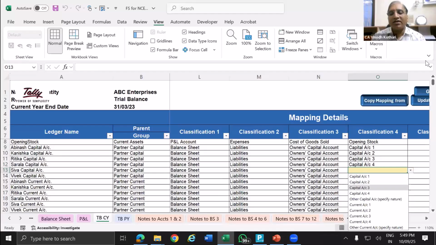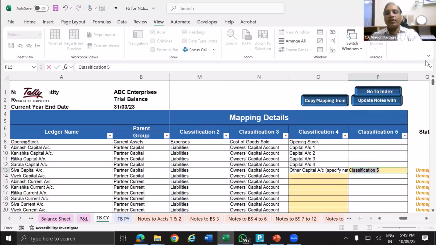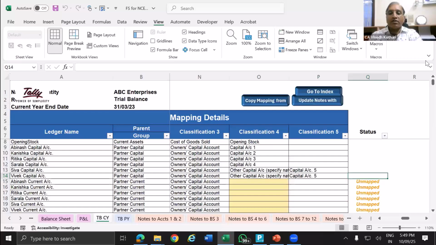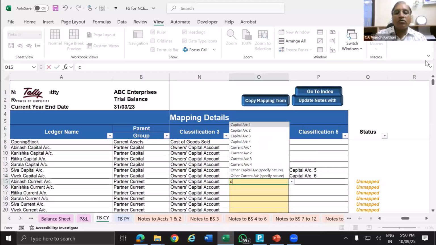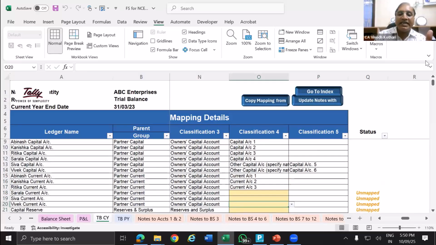What you can do is you can select other capital account and here you can give capital account 5. Same way other capital account 6. And then this is current account. So current account 1. This is partner 1, partner 2, partner 3. So this way you have to classify each and everything and this unmapped ledger should go.